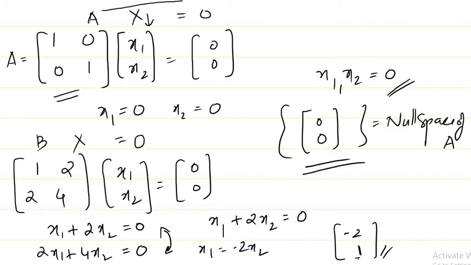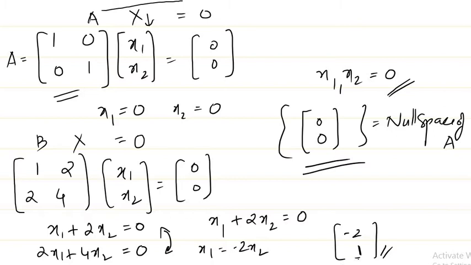So for this matrix we found one element in the null space, but how do you find all the elements? If you see here, the elements in the null space have the property that they form the set of all x for which Bx is equal to 0, right? So in this case, obviously if I give (0, 0), it is 0, so (0, 0) is contained in it. If you take (minus 2, 1), it is also contained in it, right?